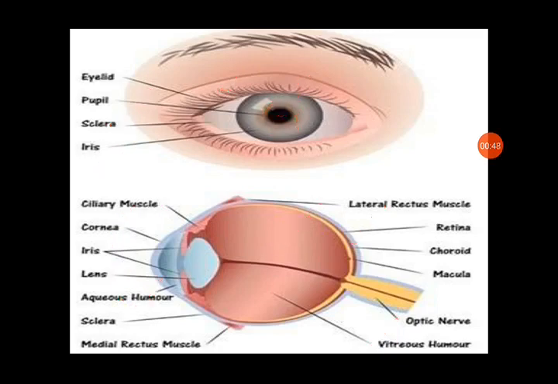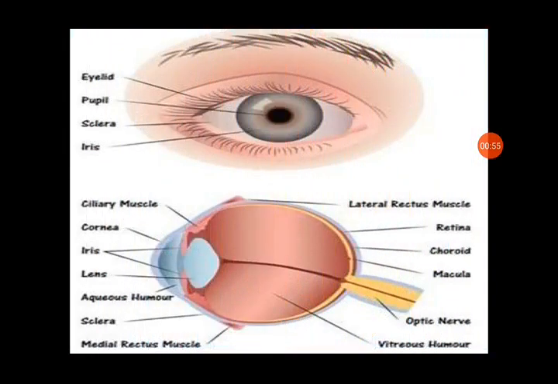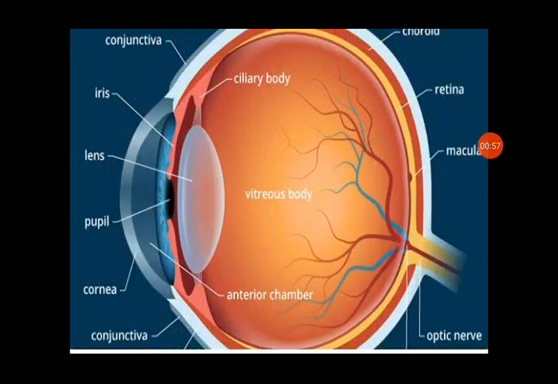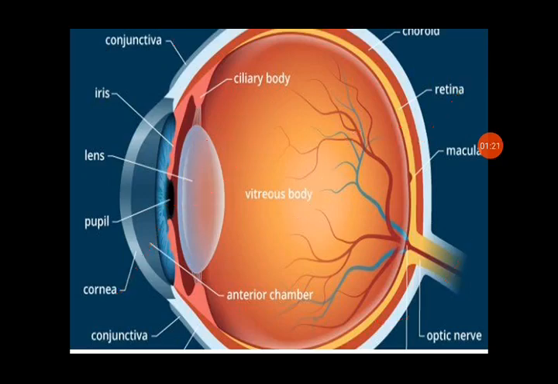Now next we will discuss the next picture. You can see in this picture it is very clear. Conjunctiva is also very clear in this picture. You can see conjunctiva, lens, very clear lens, pupil, the aperture that allows the light to enter the eyes, cornea, the transparent part, and you can see the vitreous body where the vitreous humor, the liquid, is present. You can see the retina also here, and the optic nerve. That sends messages to the brain for understanding what we can see.